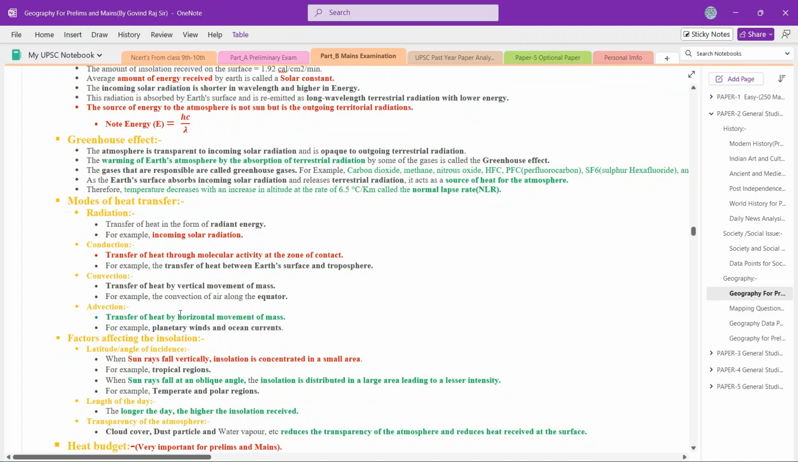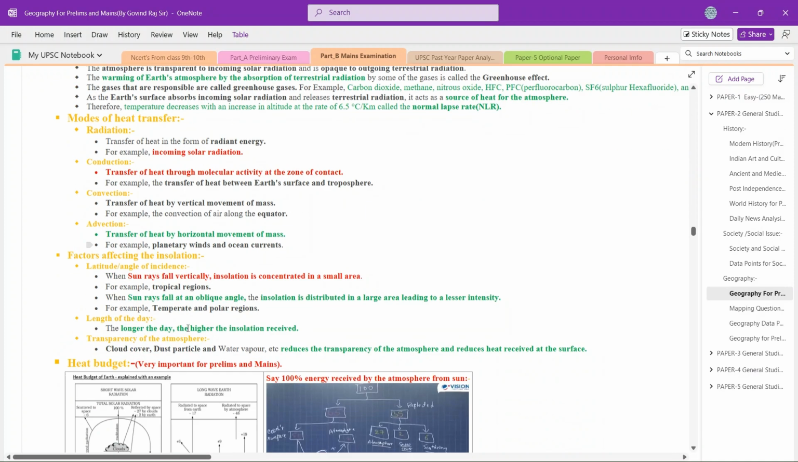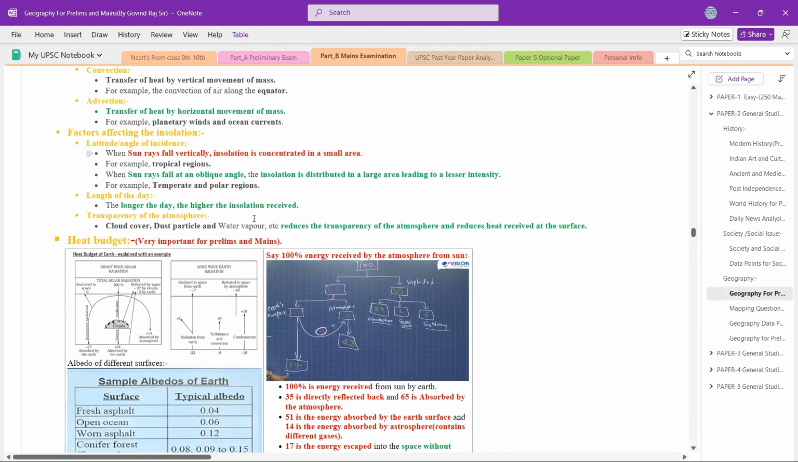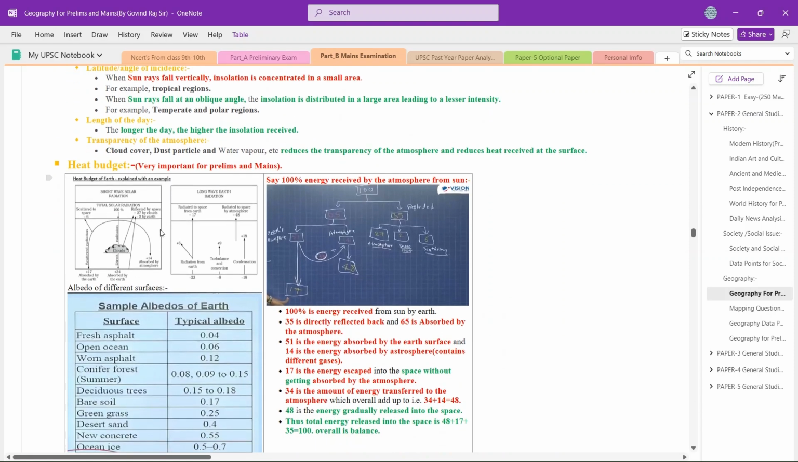So advection is the transfer of heat by horizontal movement of mass. After that, we have the factors affecting insolation. You can go through it. There's not much important here, but the heat budget is important.